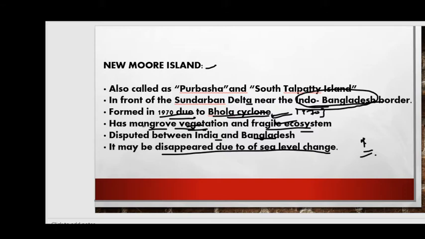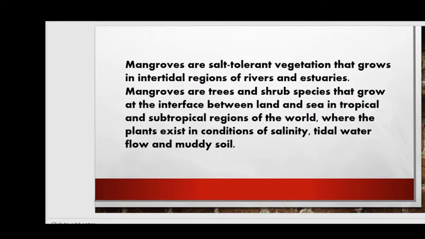Now let me tell you the meaning of mangrove vegetation. Mangrove vegetation is nothing but salt tolerant trees, right friends? Mangroves are salt tolerant vegetation that grows in intertidal regions of rivers and estuaries.